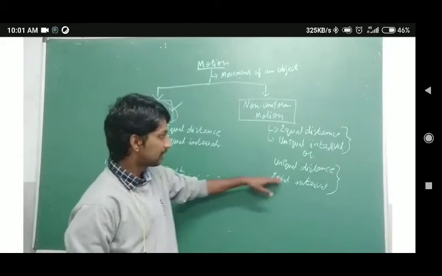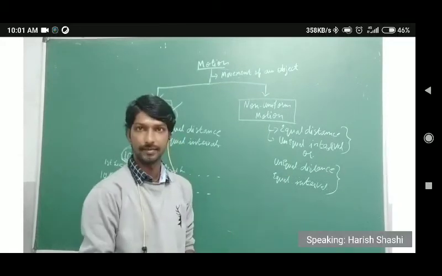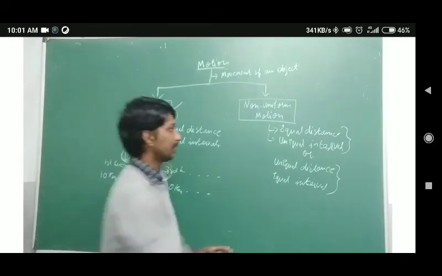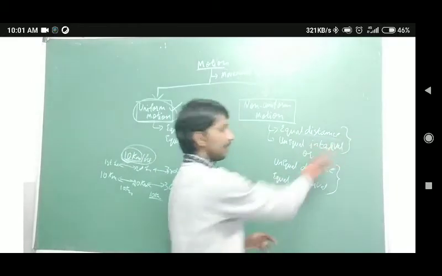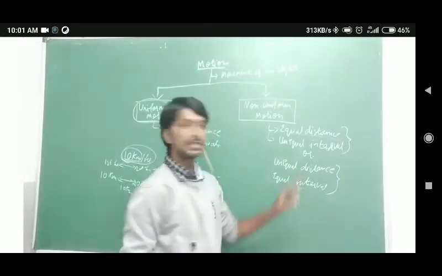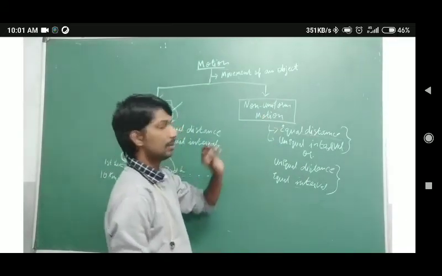Or if I see the time for every minute, the distance will vary. So if I consider the distance, time will not be the same, or if I take the time, distance will not be the same. This is non-uniform motion.